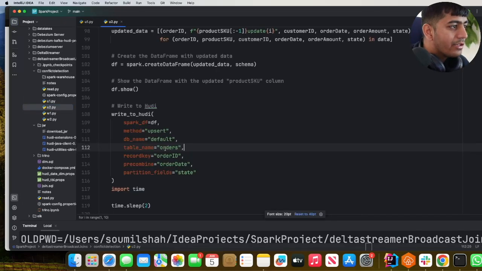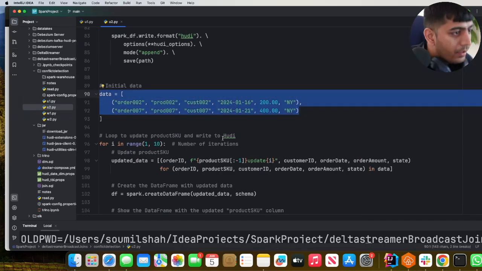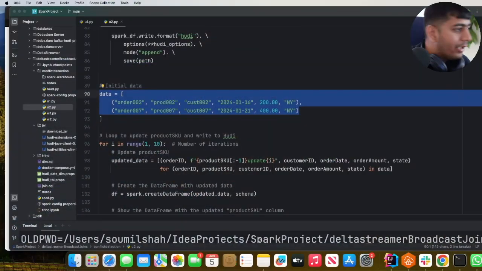Similarly, U2 is also the same thing. The only thing that changed in U2 is the data, right? The partition is New York, okay? So now the fun part: I'll start U1, I'll start U2, and then I'll also read data simultaneously. So let's see this in action.